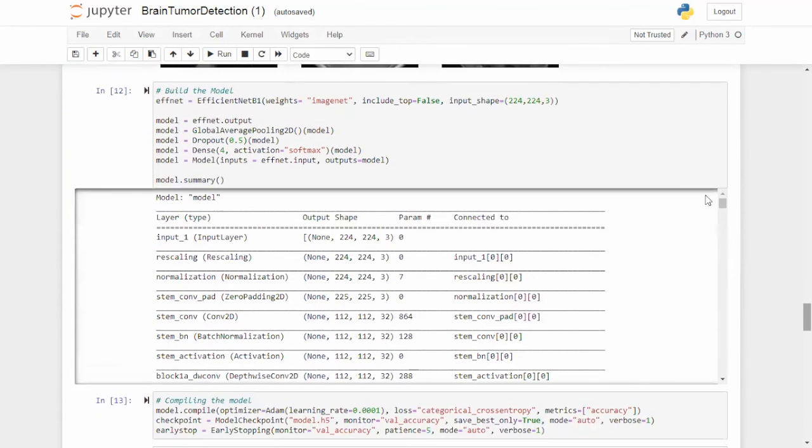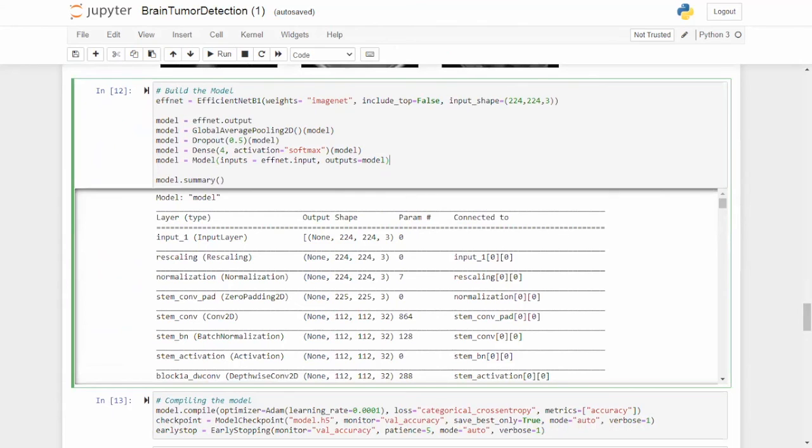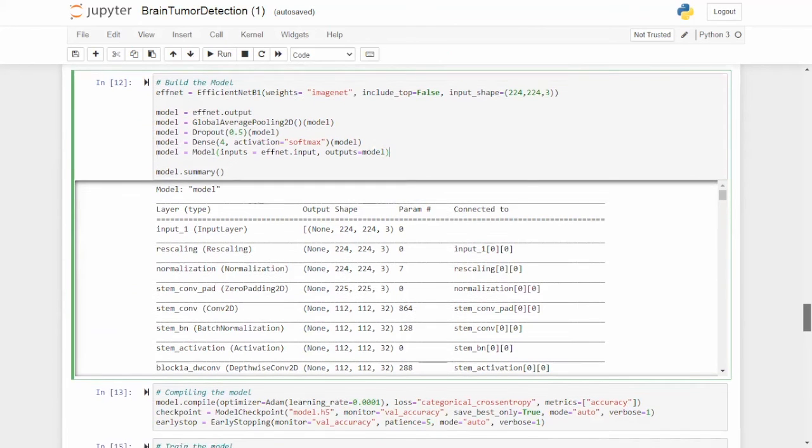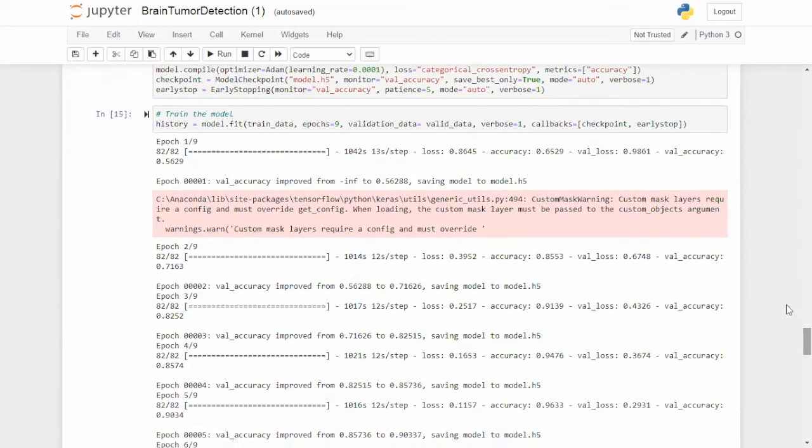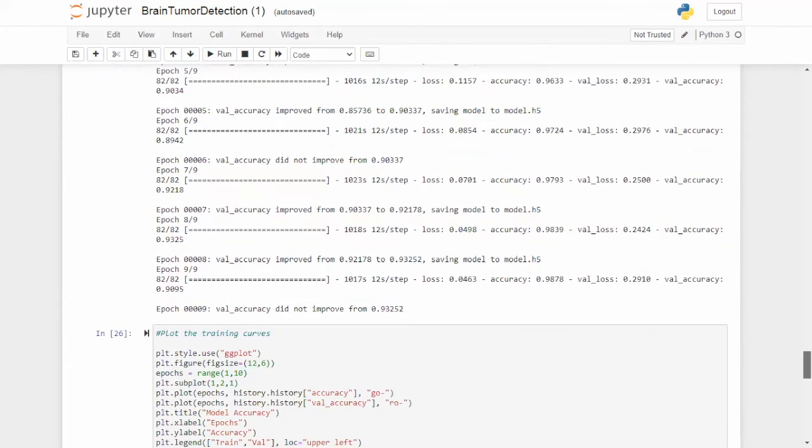Now, this is the visual representation of the augmented data. Moving to the next part, here we have imported the EfficientNet B1 model, which is derived from the convolutional neural network. And we have trained the model on our dataset and managed to achieve an accuracy of 93 to 95%.